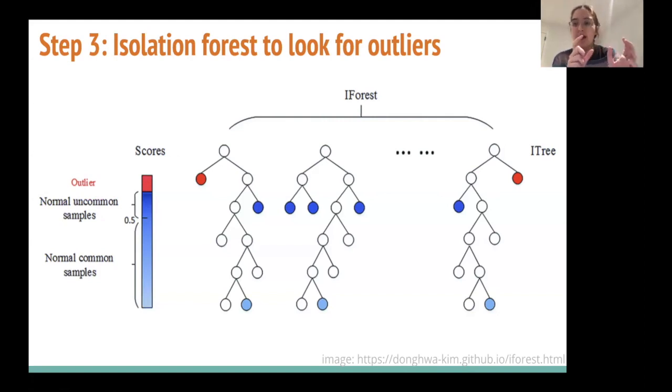So in general, they will have the shortest length to become separated. What the isolation forest does is it just measures how long it takes this example to be separated from the group, to be singled out. And then you use the inverse of that to write down an anomaly score for every single event.